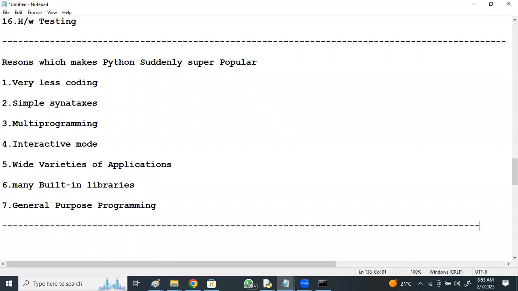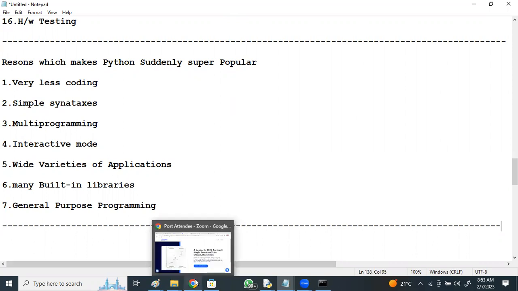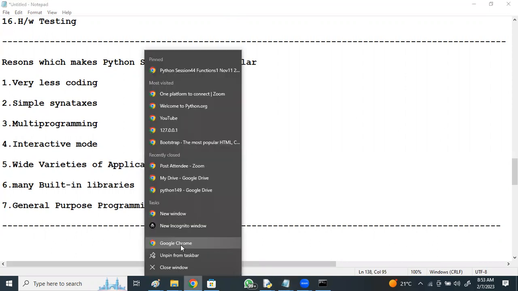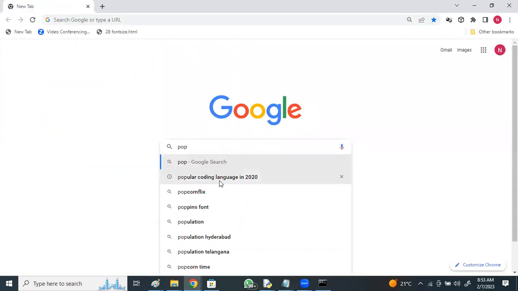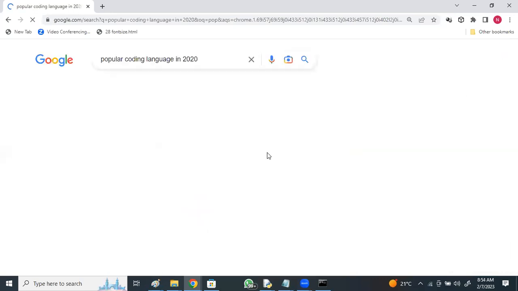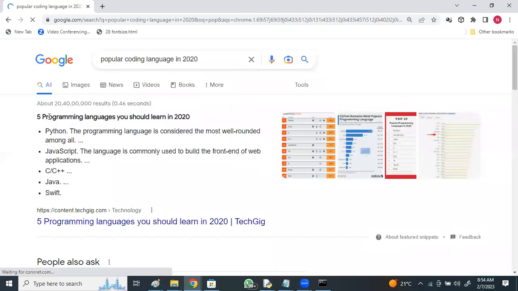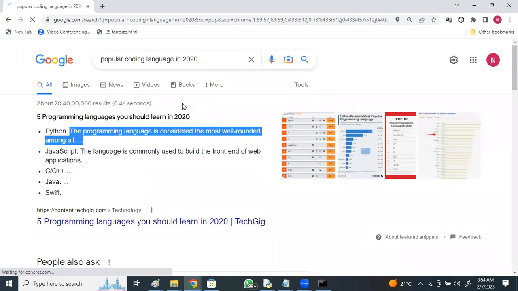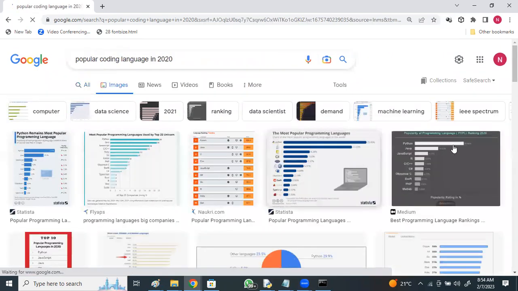And I'll just open Google and show you. Python has been the number one ranked programming language for the last 2-3 years, since 2020. If you see the popular coding languages, if I type popular coding language 2020, it says Python, the programming language considered the most well-rounded among all. You can see some images and the results. In the top 10 programming languages, Python stands first.